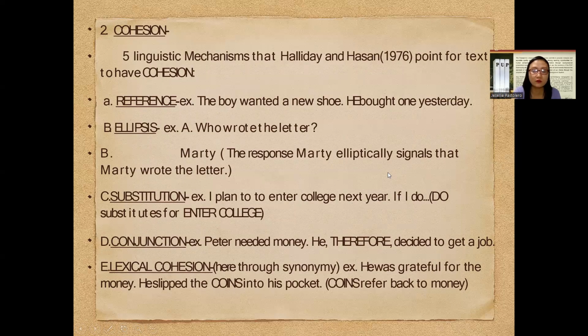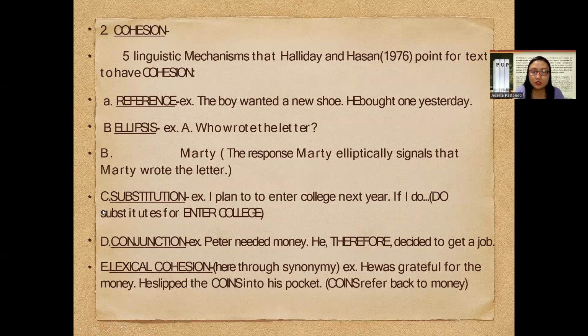So from the word itself, elliptical, it refers back. It answers back the one who is responsible for writing the letter. So who wrote the letter? Elliptically, there is an expected answer from someone who is being conversed with. I think it's Marty. So the answer Marty refers back to the one who is responsible for writing the letter.